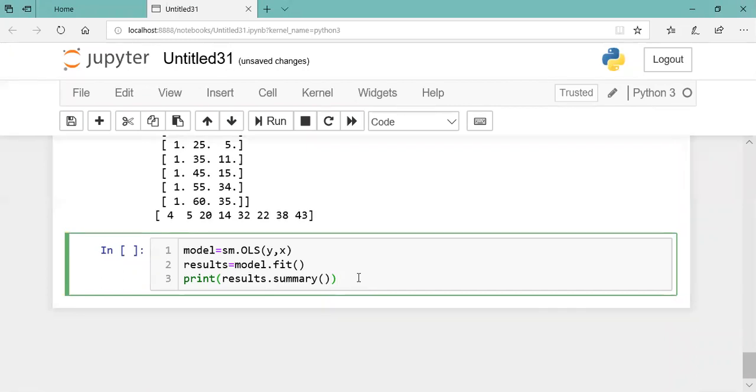Now here we have not printed the coefficient value or the intercept value. We directly said sm.OLS, then fit the model, and then print the summary. Let's see what will come.